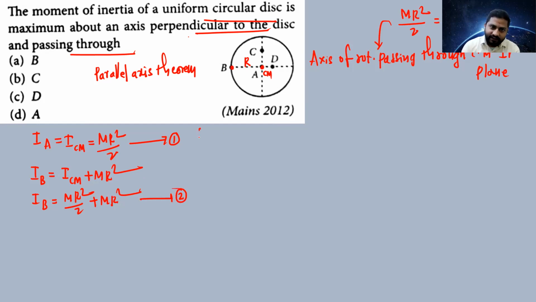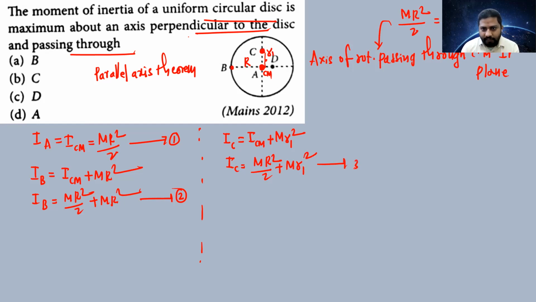And the third case, I_C is equal to, here one parallel axis is there and I_CM is another parallel axis. The distance between them, you can keep as small r1. So that is I_CM plus m r1². So I_C is equal to MR²/2 plus m r1².